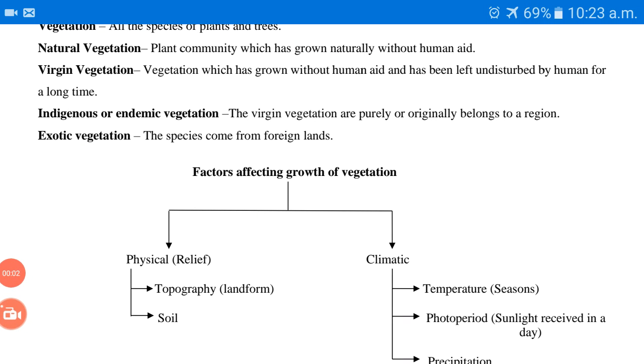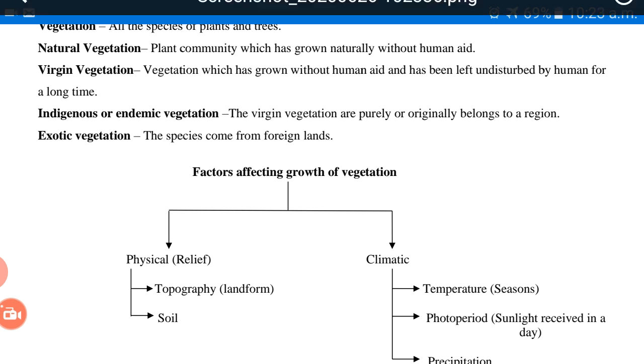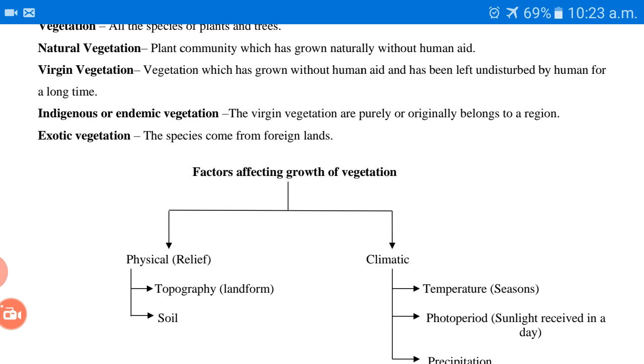Namaskar students. Today we are going to discuss the natural vegetation and wildlife of India. Very first, we are going to discuss the various terms which are used for plants and trees. First of all, it is known as vegetation. That means it includes all the species of plants and trees. Then natural vegetation. Natural vegetation, the best example is forest.